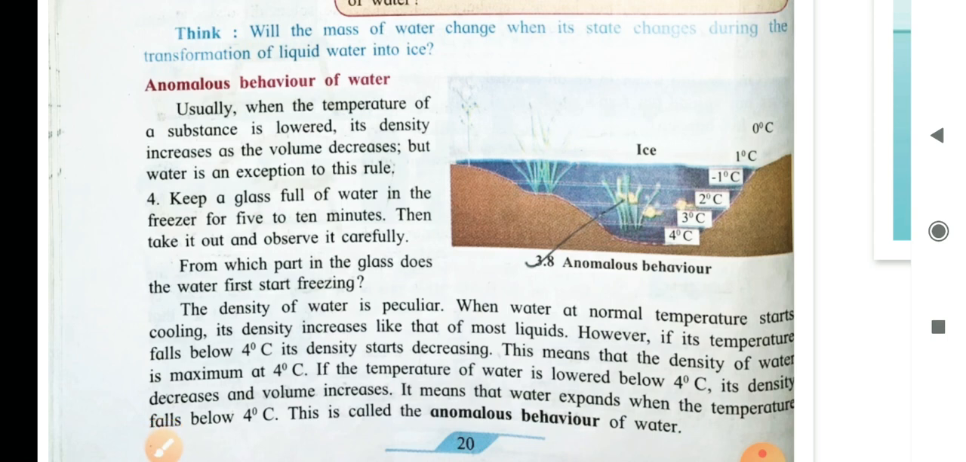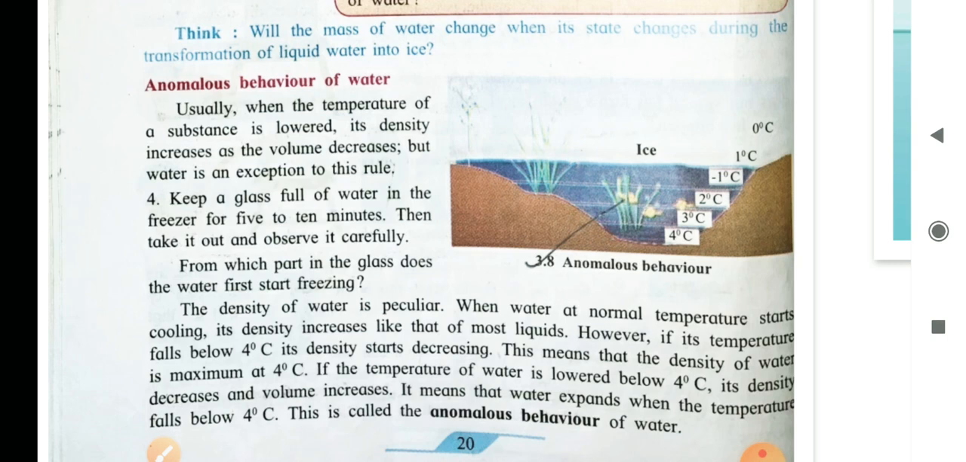For the experiment, keep a glass full of water in a freezer for 5 to 10 minutes. Then take it out and observe carefully. From which part in the glass does the water first start freezing? So you will do this experiment and you will observe it.